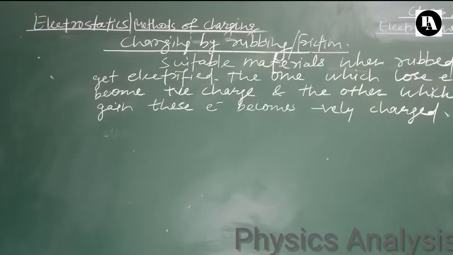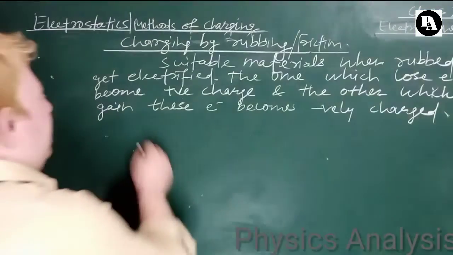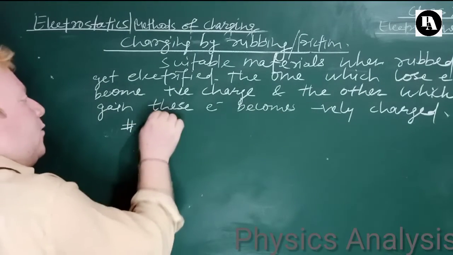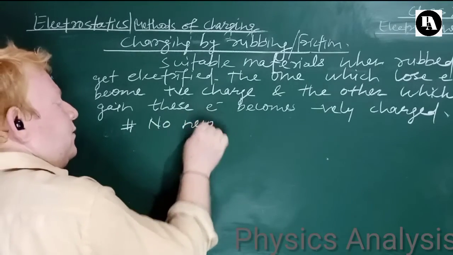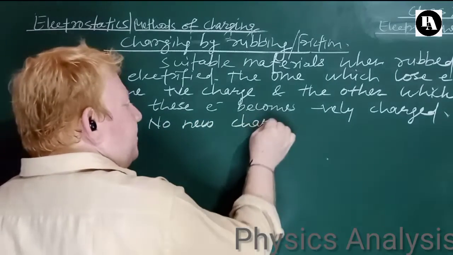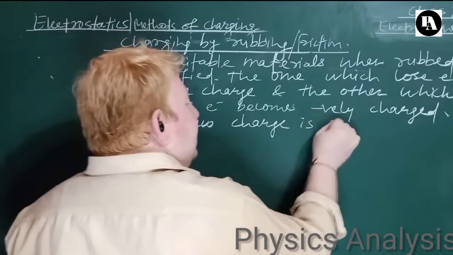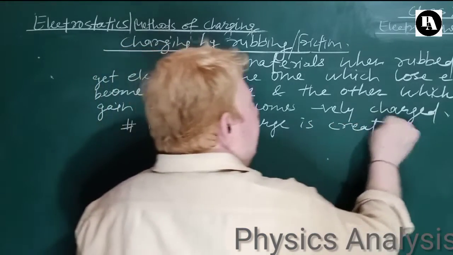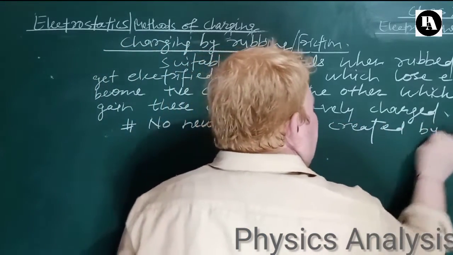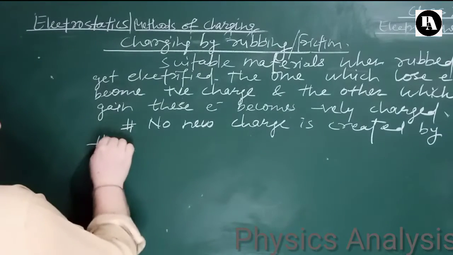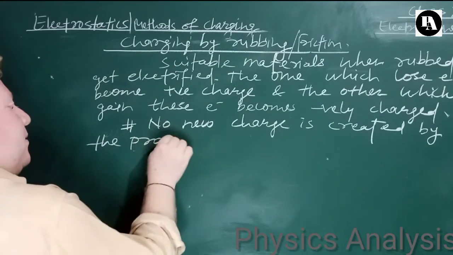See, note that no new charge is created by the process of rubbing.